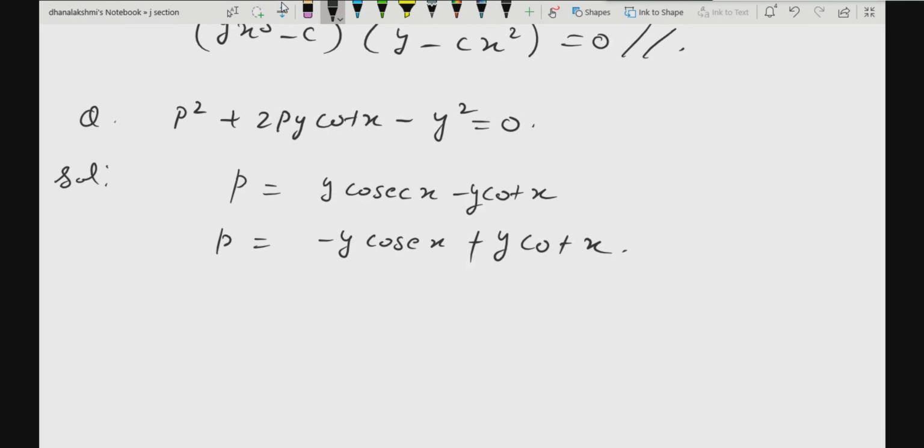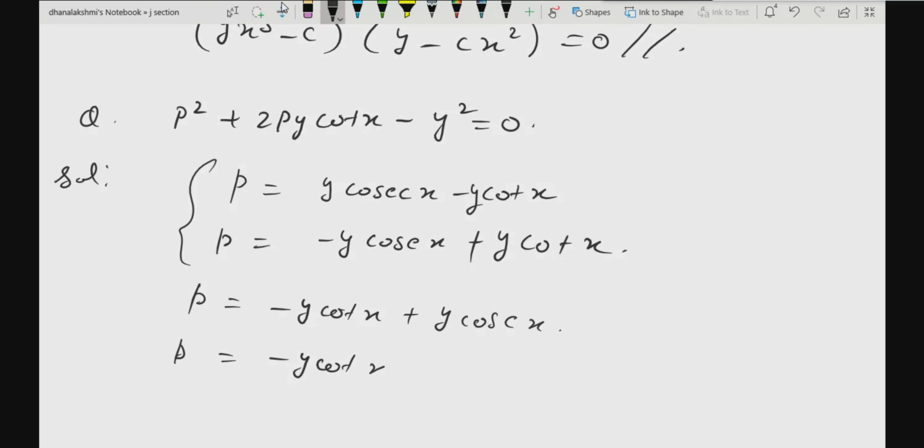Minus y cot x. Then in both you will get minus y cot x only, no? Why will you get it like this? You will get minus y cot x plus y or minus y cosecant x, plus or minus. And this will be minus y cot x minus y cosecant x. You can take y common and write it down, no problem.